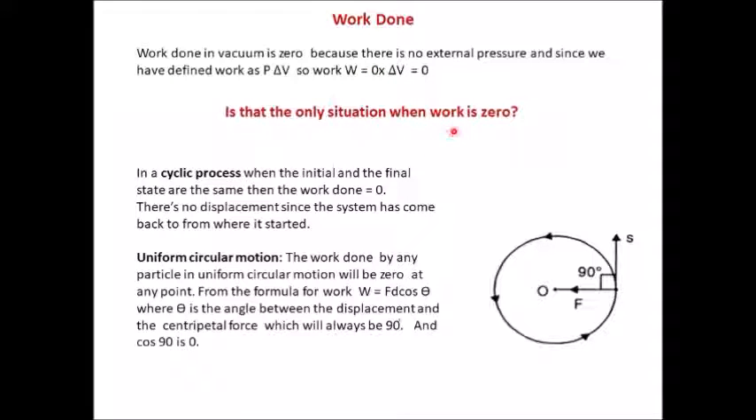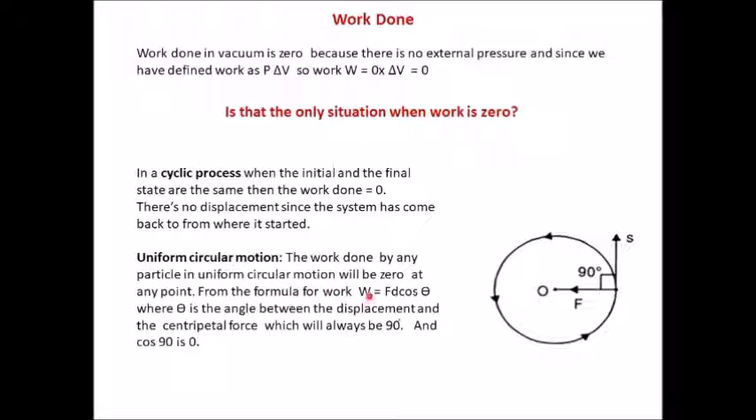Is that the only situation when work is 0? In a cyclic process, when the initial and the final state are the same, the work done is again equal to 0. There is no displacement since the system has come back to where it started. Uniform circular motion is another example. The work done by any particle in uniform circular motion will be 0 at any point.